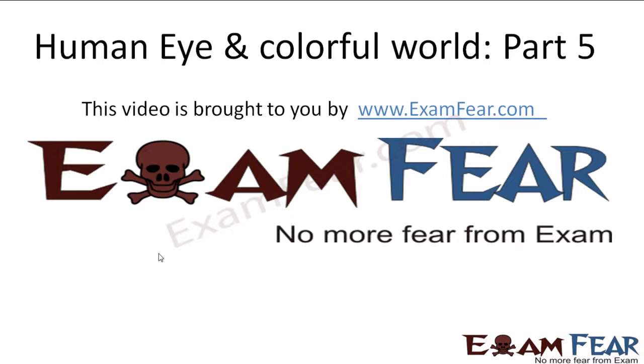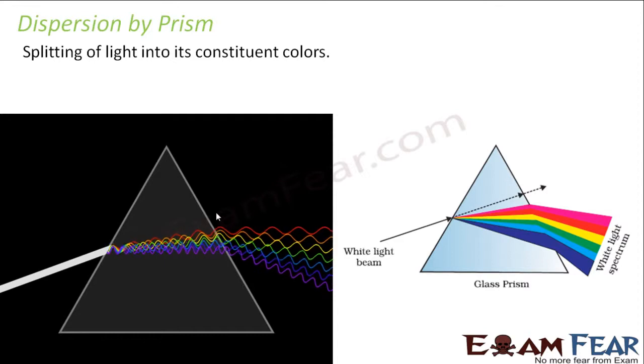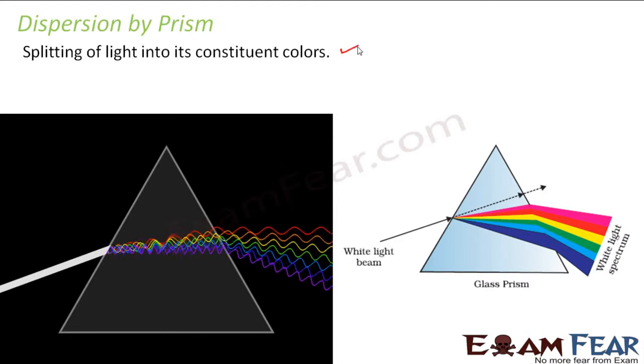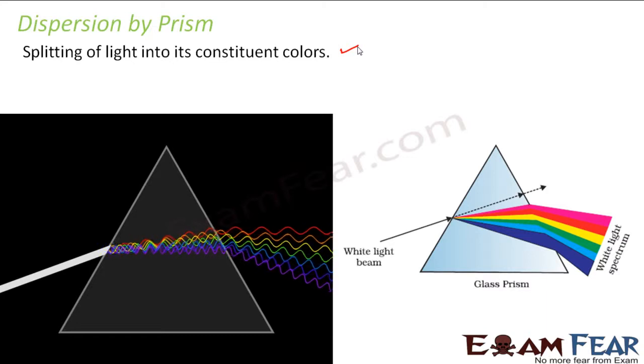Please make sure that you have watched all the videos till part 4 before going ahead with part 5. So what do we mean by dispersion? Dispersion means splitting of light into its constituent colors. We all know that the white light which we see around us is not exactly white. It is made up of 7 different colors. So the splitting of the light into its constituent colors is known as dispersion.